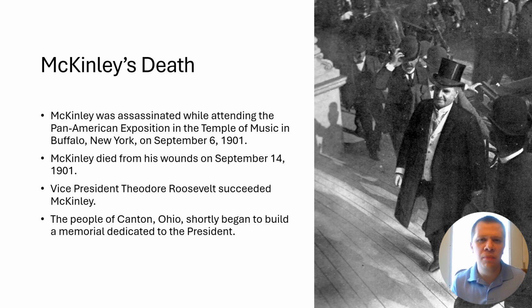However, after his election into his second term, he didn't get a chance to serve a full year before he was assassinated while attending the Pan American Exposition in Buffalo, New York. He succumbed to his wounds a week later on September 14th, 1901, and was succeeded by his vice presidential pick, Theodore Roosevelt.